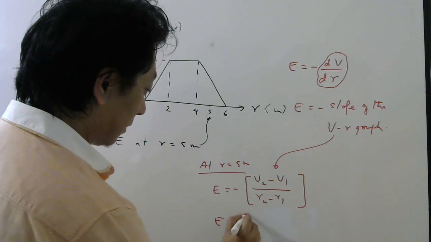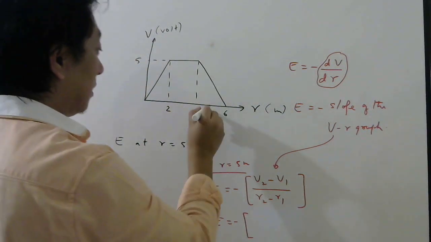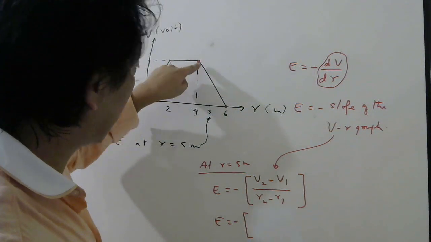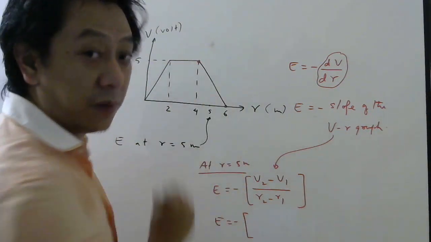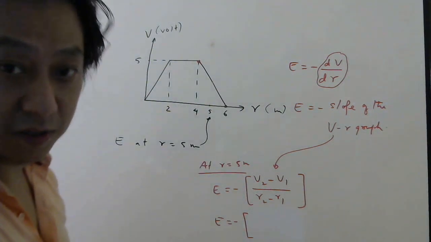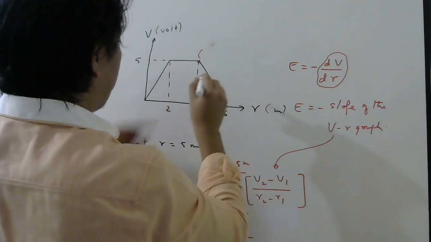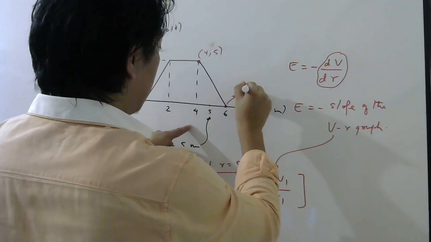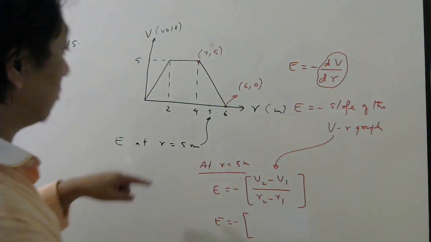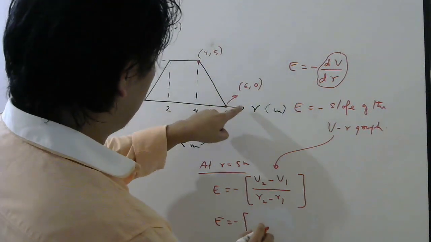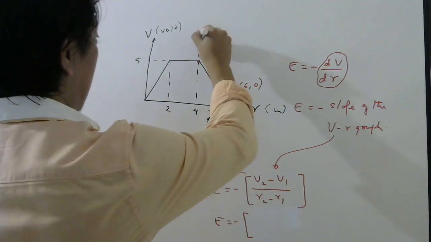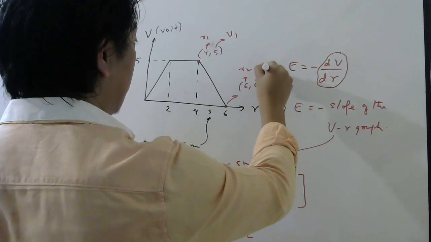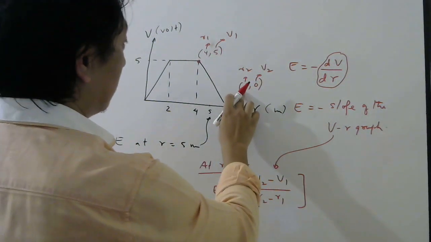Now look carefully. I am taking this point and this point, because anywhere here the line is straight, so at any point the slope will be constant. Understood? What are the coordinates of this point? 4 comma 5. And this point? 6 comma 0. So this is r1 v1, this is r2 v2, like x1 y1, x2 y2.